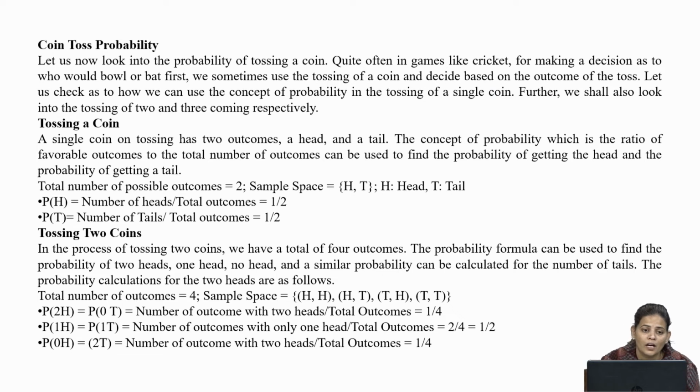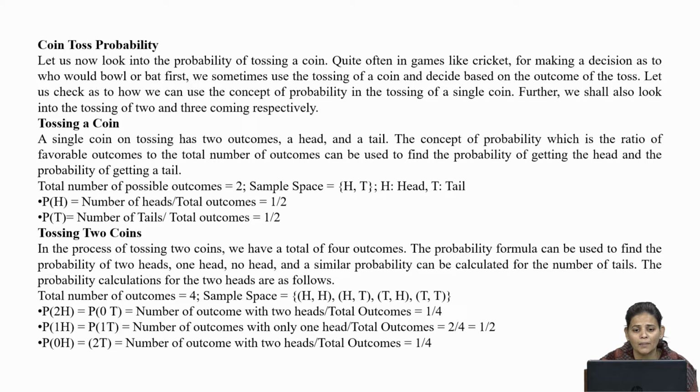Then let us start with some examples. We will start with coin toss probability. Let us now look into the probability of tossing a coin. We will start with one coin, then we go for 2 coins, tossing of 2 coins, and then 3 coins, so that you will be more familiar with the concept of probability with the help of a real life example.